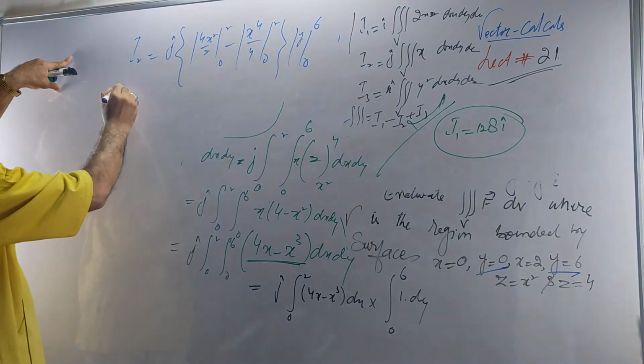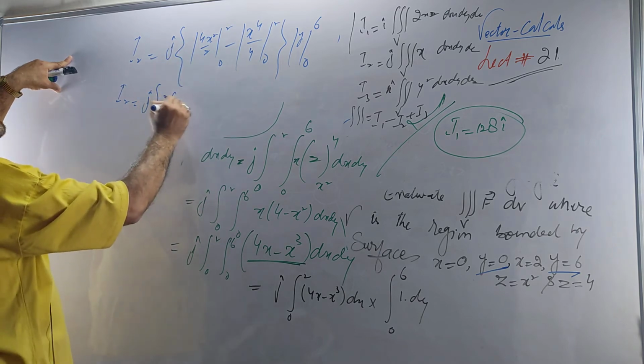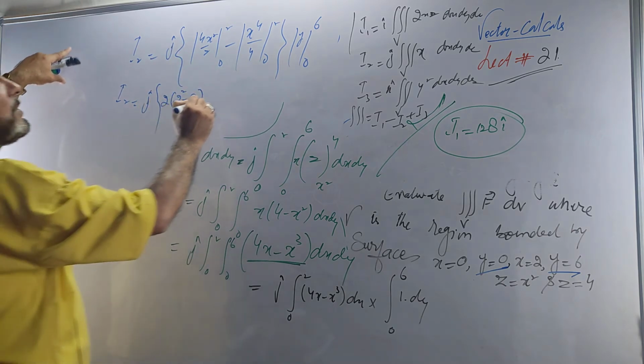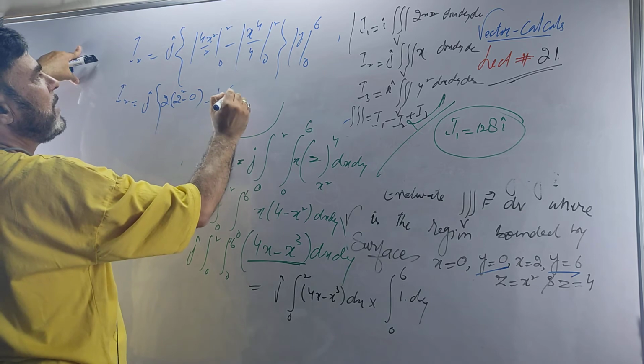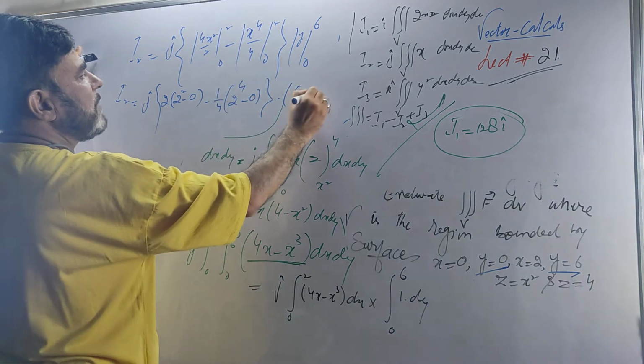Let's evaluate this. I2 is j times 2 square minus 0, minus 1 by 4 times 2 raised to power 4 minus 0, and this is 6 minus 0.